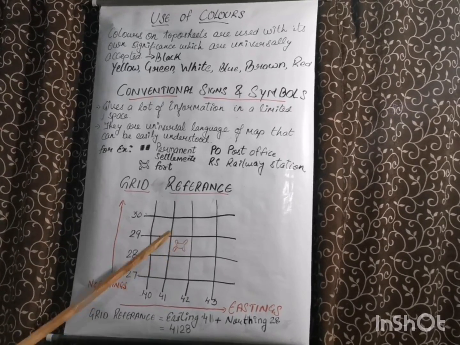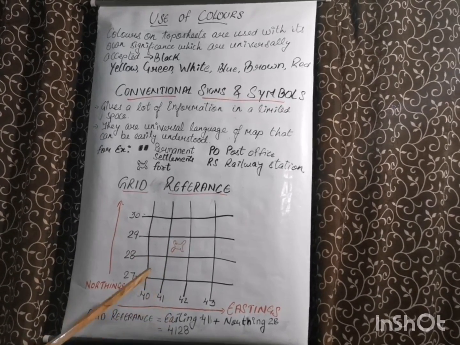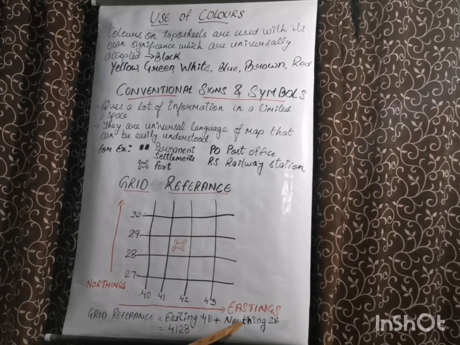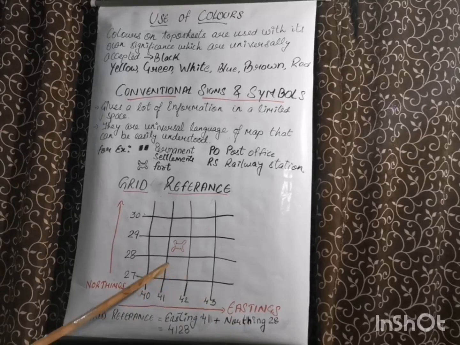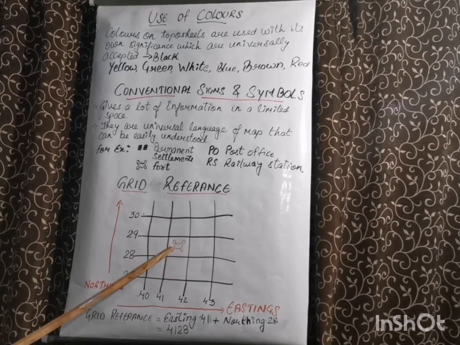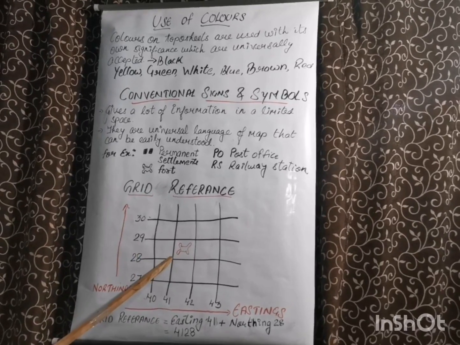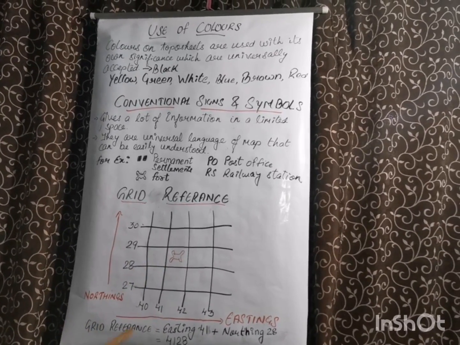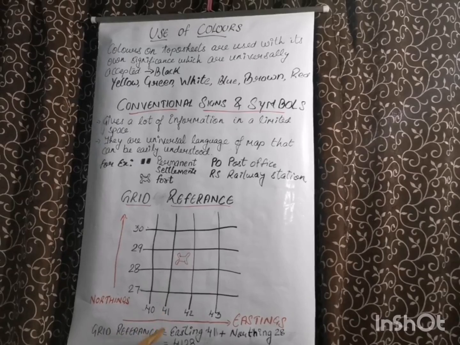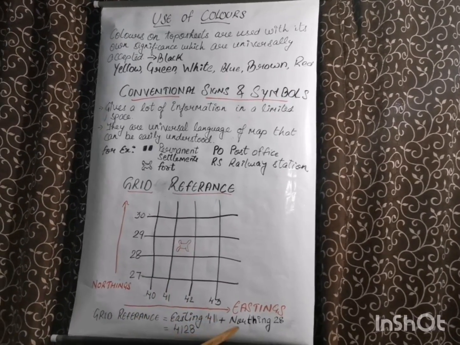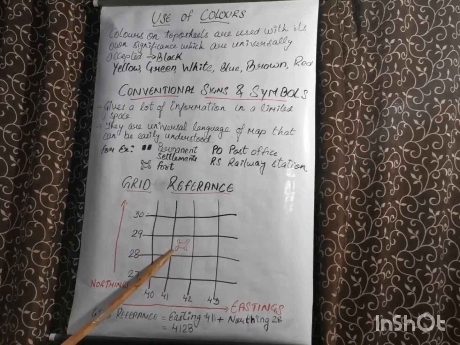To find the grid reference, we write the easting first and then the northing. This southeast origin is 41 and 28. So to write the grid reference, you first write the easting, which is 41, then the northing, which is 28.